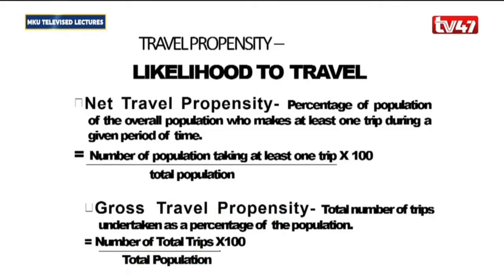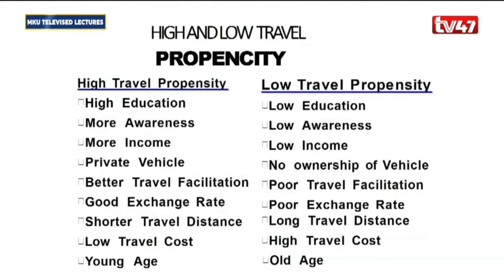But we also have the gross travel propensity. And this looks at the total number of trips that are undertaken as a percentage of the entire population. So here we are not taking the at least one trip, but we are taking the total number of trips taken, dividing that by the total population, and multiplying that by 100. That gives us the gross travel propensity. In that case, we can classify a population as either being high in travel propensity or low in travel propensity.